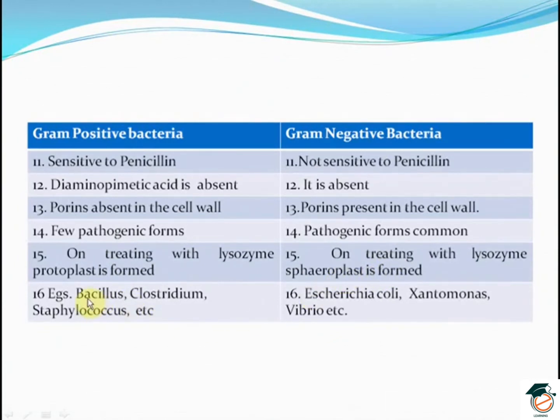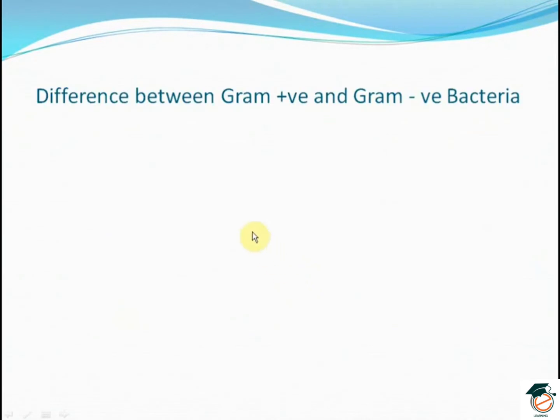The examples of gram-positive bacteria are Bacillus, Clostridium, Staphylococcus, etc. Gram-negative bacteria are Escherichia coli, Xanthomonas and Vibrio. Difference between gram-positive and gram-negative bacteria.